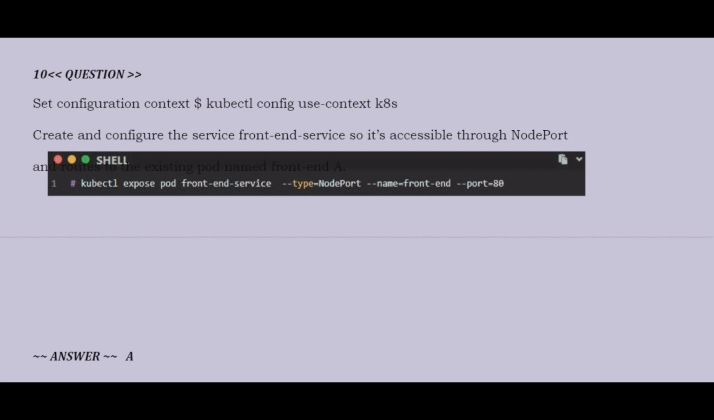Question is set configuration context kubectl config use-context k8s. Create and configure the service front-end-service so it's accessible through NodePort.